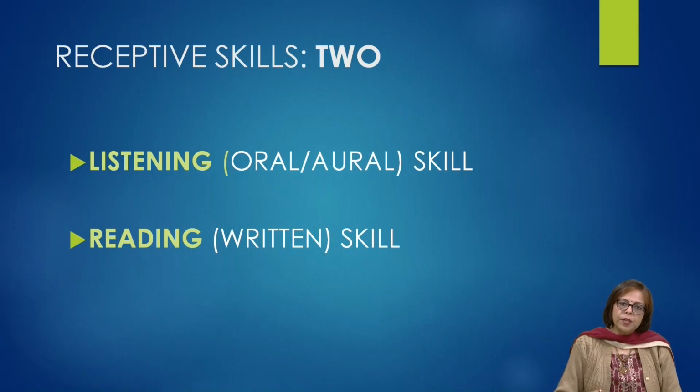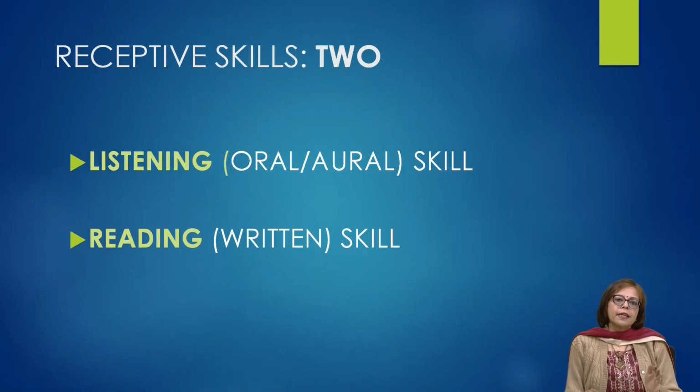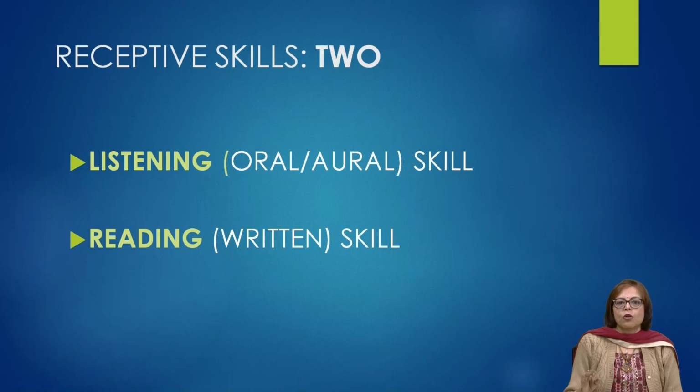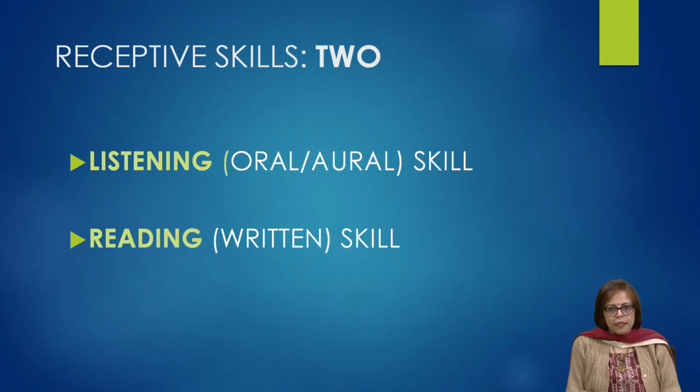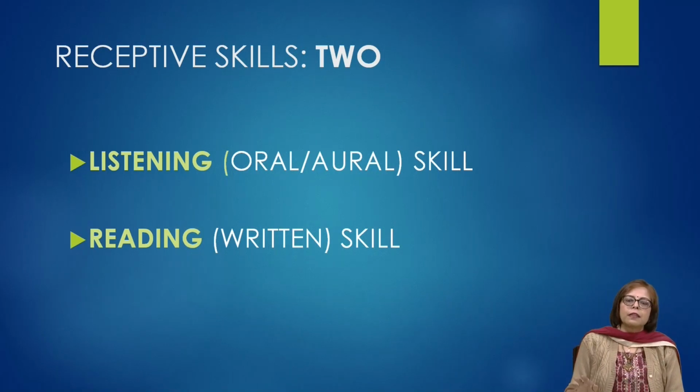As we discussed in the previous unit, there are 2 receptive skills: listening and reading. Listening is categorized as an oral skill, and reading is categorized as a literacy or written skill. As we discussed in the previous unit, there are several languages which exist only in the oral form. That is,